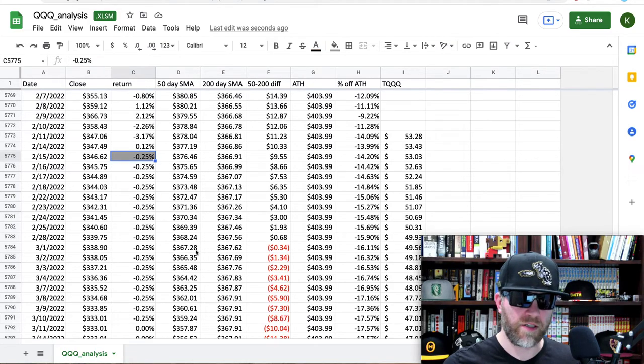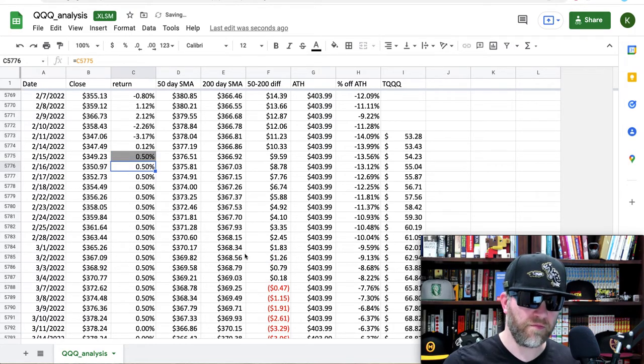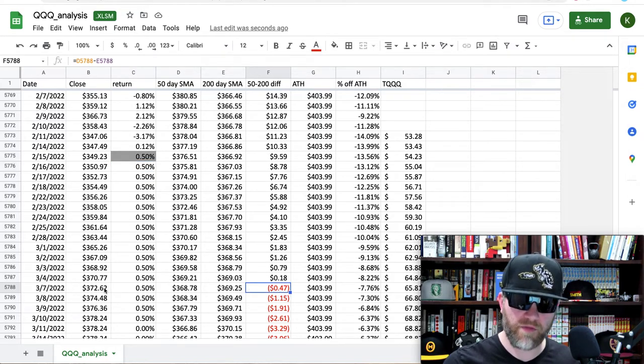Now, what if instead, you know what, this is actually the bottom? We're not even going to retest our 340 low. We're just going to go up from here. Let's say we go up 0.5%, which is pretty aggressive. If we go up 0.5% on average, then we don't have the death cross until March 7th. So it's delayed, but it still happens.